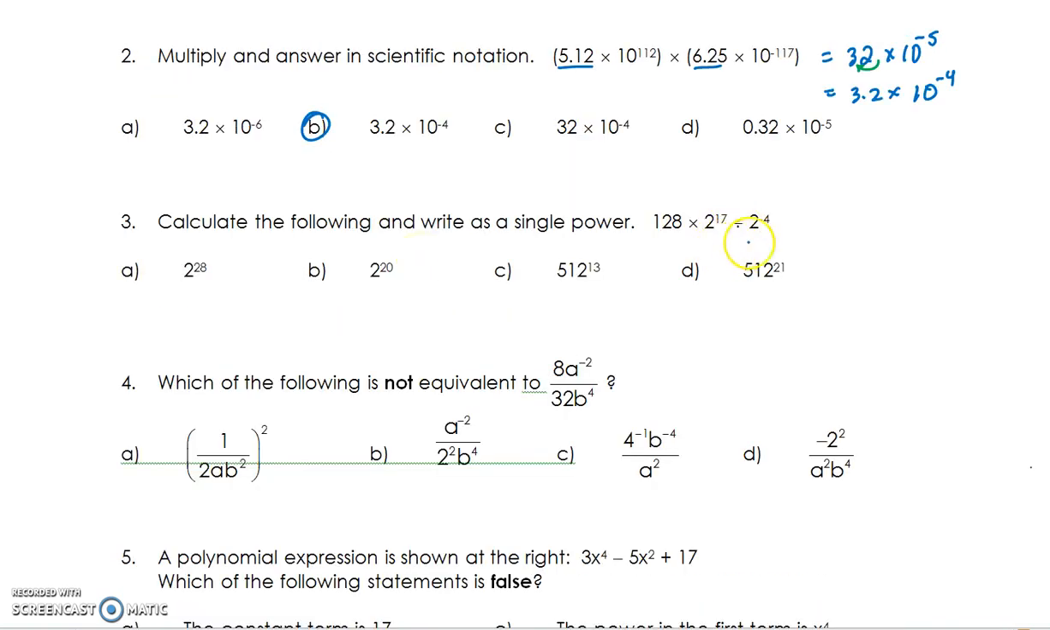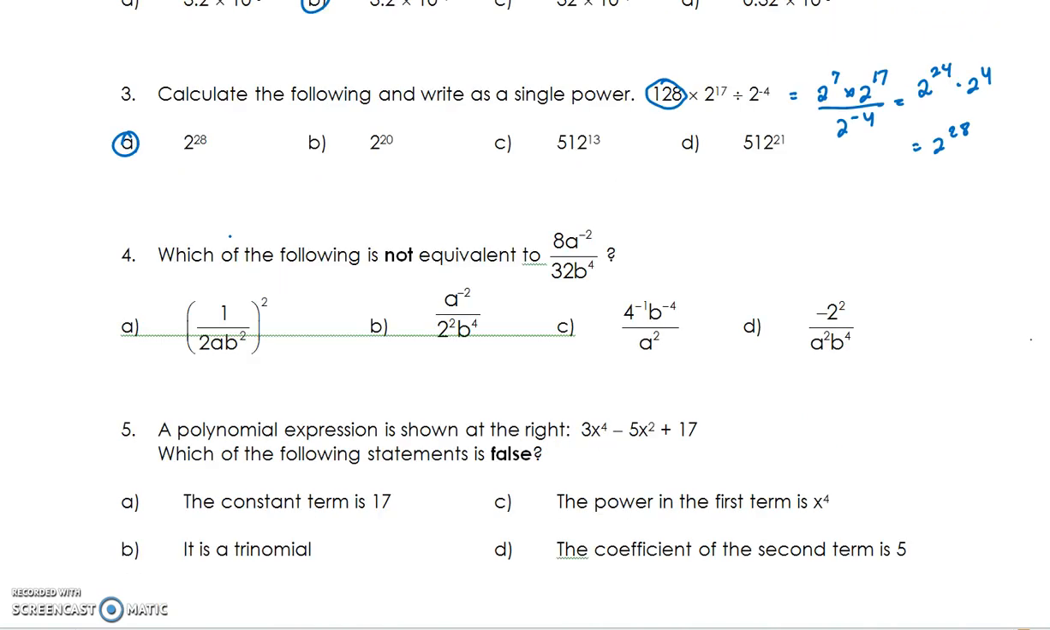Question 3. This one seems to have given people problems because they weren't sure what to do with the 128. You're supposed to recognize that that is 2 to the 7 times 2 to the 17, and then divided by 2 to the negative 4, which would be over 2 to the negative 4. And then putting this together, this would be 2 to the 24 on top, 17 and 7, times 2 to the positive 4, because that moves up to the top, equals 2 to the 28. A.